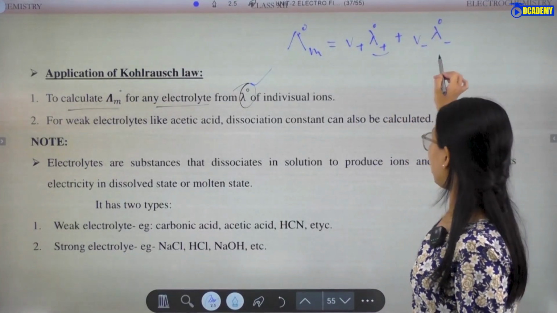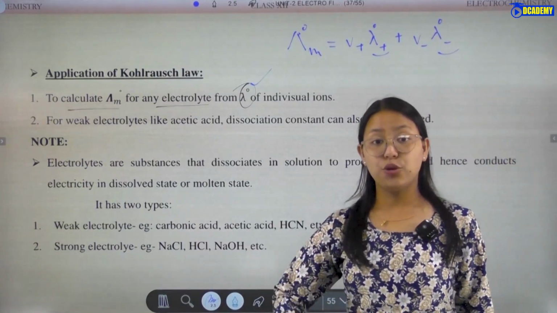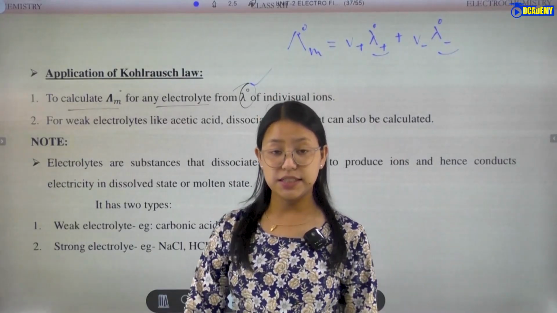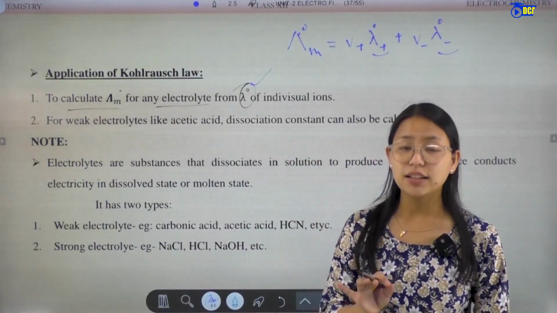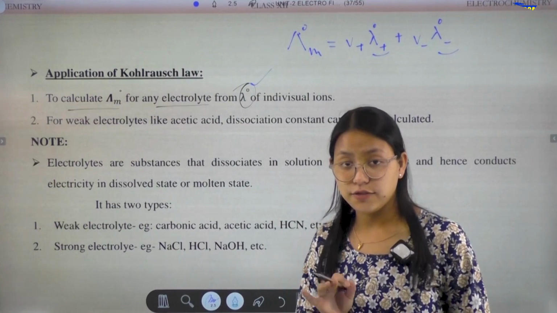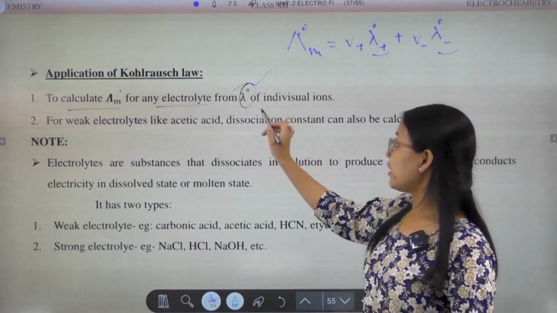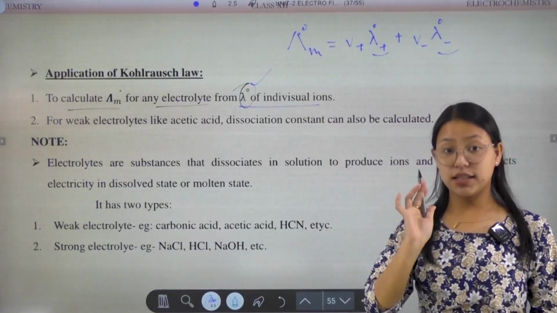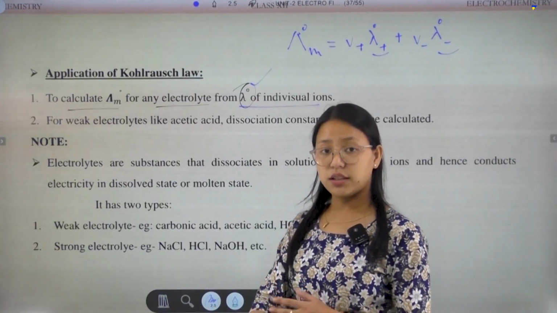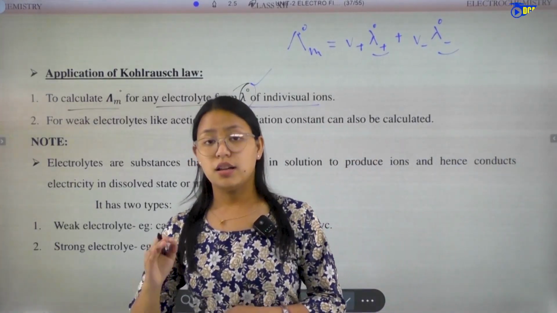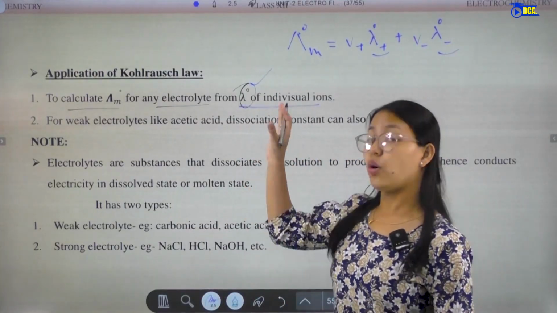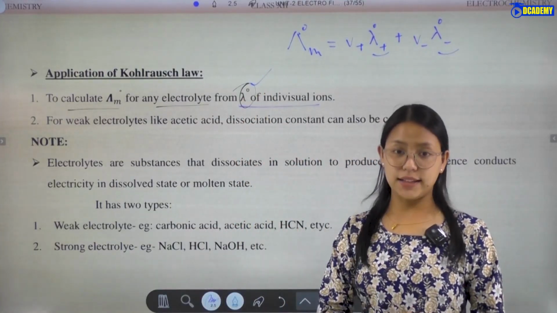The naught, the degree sign, denotes limiting molar conductivity for the cation and anion. Knowing the individual ions' limiting molar conductivity, we can obtain the limiting molar conductivity of the whole electrolyte.